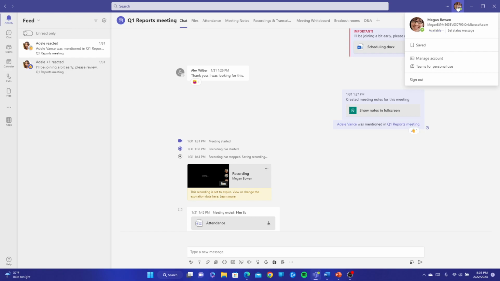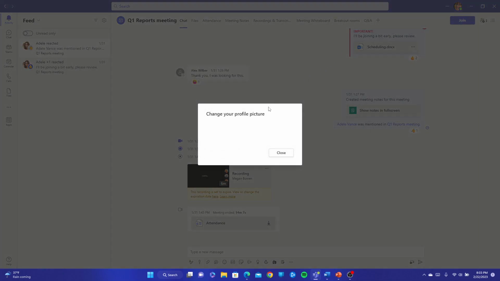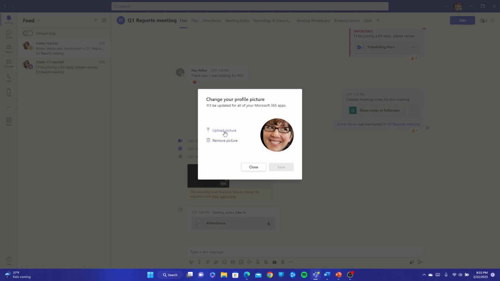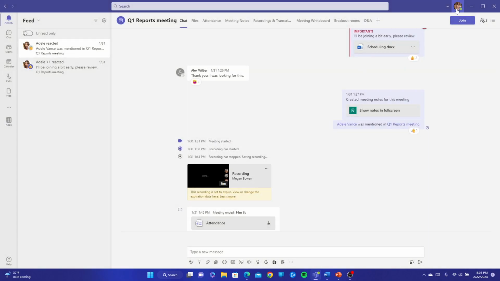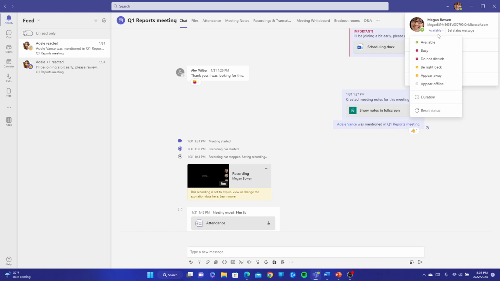Now, as I navigate to my profile picture, if you don't see your profile picture, you most likely will see your initials. In this case, if I did not see a profile picture here, I would have seen MB. To change the profile picture, all I have to do is simply click on the camera icon as I hover over this circle, and I can go ahead and upload a new image from here or remove the existing image. Once I'm done, I can just simply hit save. That easy.